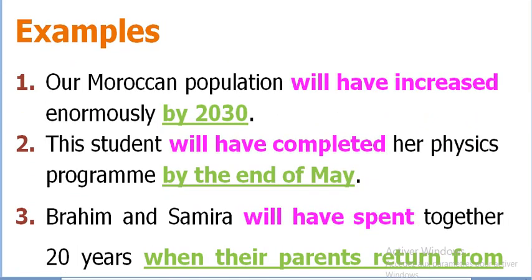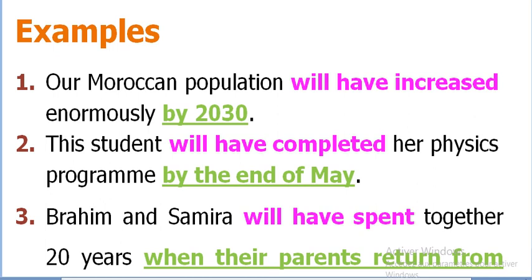Now let me focus on some examples that can help you understand future perfect simple tense. Our world population will have increased enormously by 2030. So first of all, will have increased. This is the structural form that we have spoken about. Will and have do not change, plus past participle. Here it is regular because it ends with ed.